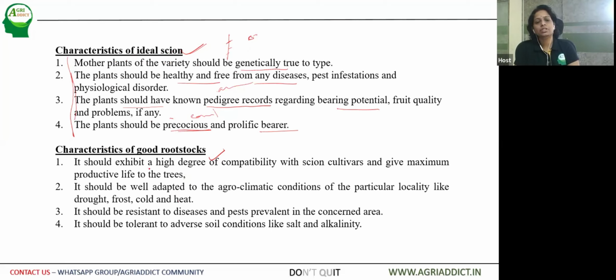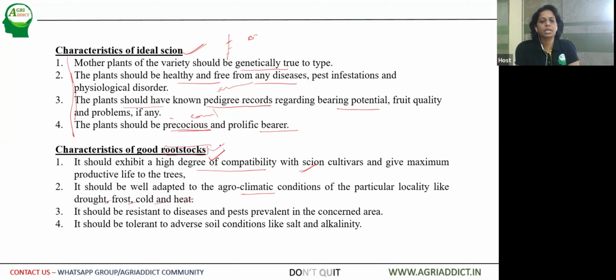Then the characteristics of the rootstocks. The first one is that it should exhibit a high degree of compatibility with the scion cultivars. So we should know whether this will fuse with the scion cultivars or not, to give maximum yield or productivity of the trees. Then it should be well adapted to agroclimatic conditions like drought, frost, cold and heat, because this holds the root system.